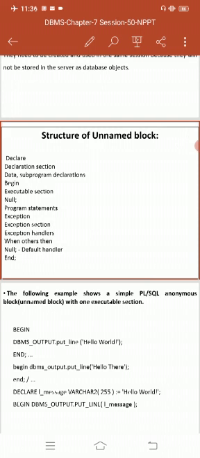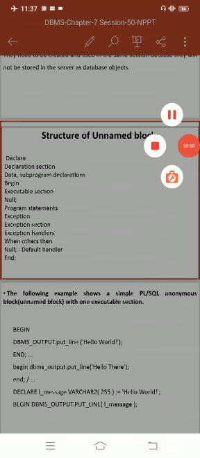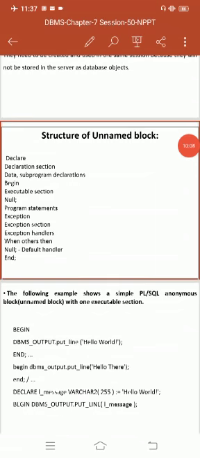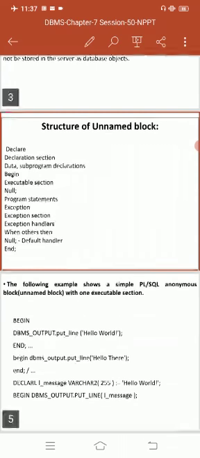Okay, fine. So what is the structure of an anonymous block, an unnamed block? Declaration section, data and subprogram declarations. Next, declaration of cursors if you declare them. Begin, executable section, null, program statements, exception, exception section, exception handlers, when others then null, default handlers, end. So this is the structure of an unnamed block.